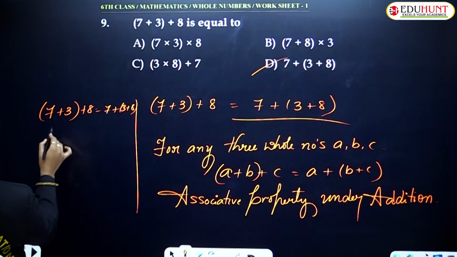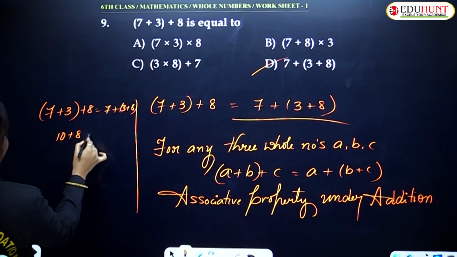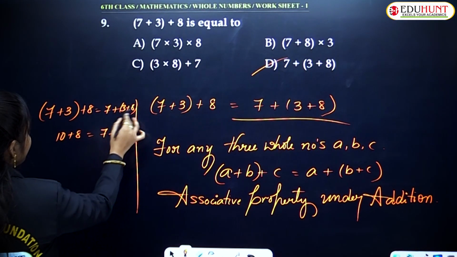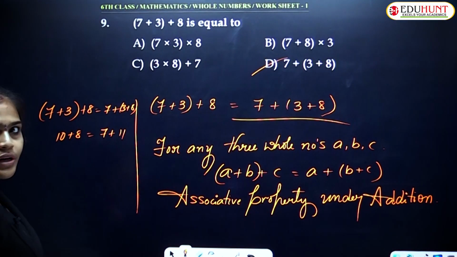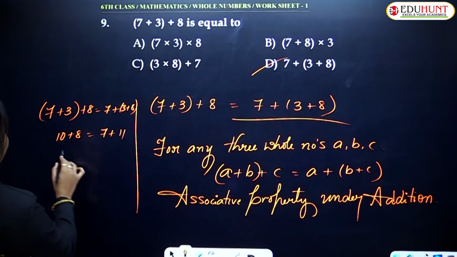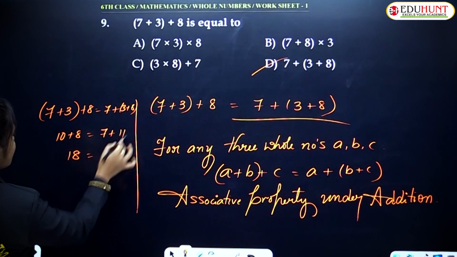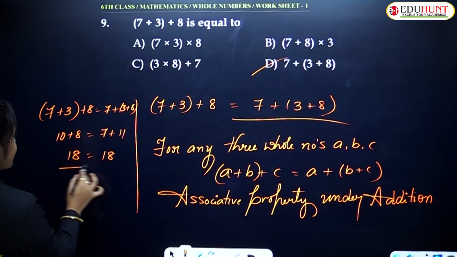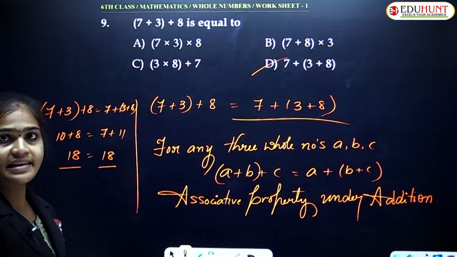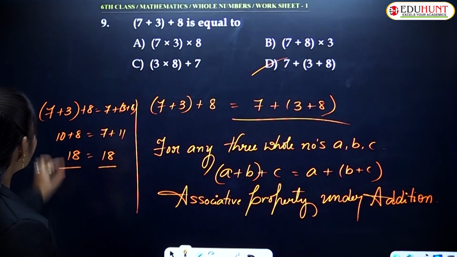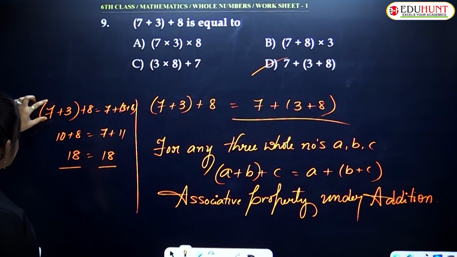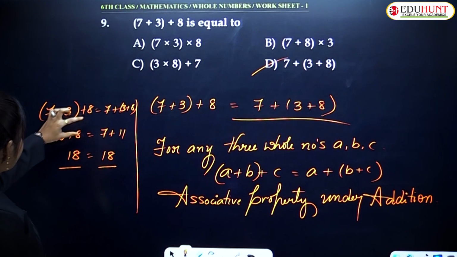As per this one, 7 plus 3 is equal to 10, plus 8, which is equals to 7 plus, 8 plus 3 is 11. As per this one here, 10 plus 8 is 18. 7 plus 11 is 18. Just see here, answers are same. Both the sides having that same answer only. But here the process is different. See here, 7 plus 3 is equal to 10. So 10 plus 8 is equal to 18.